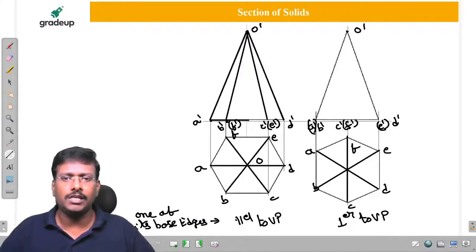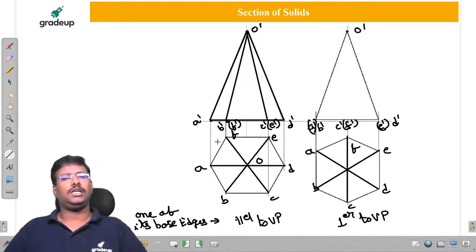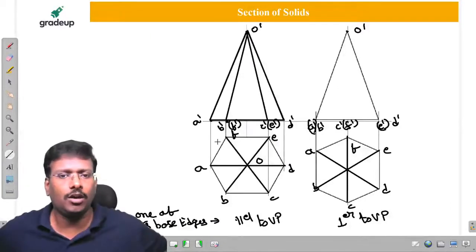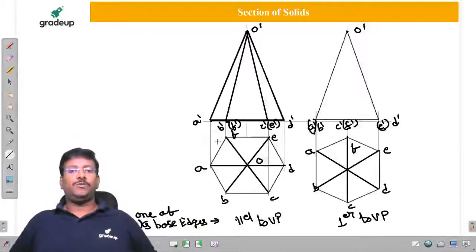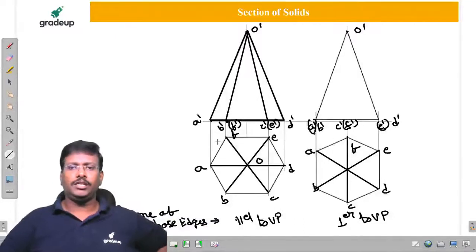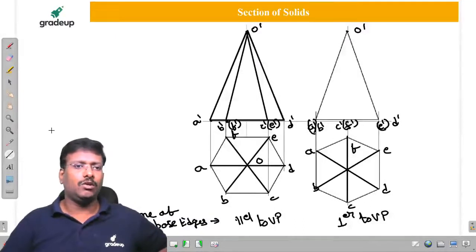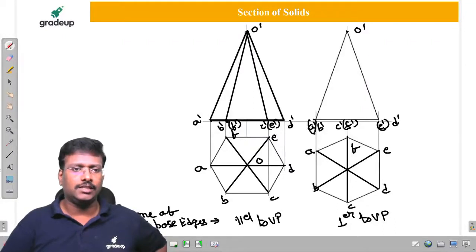At the same time, the base is visible. What about E and F, sir? They are not visible, but they coincide with the visible edge. That's why we are not going to draw them. So here, the axis does not coincide with anything. So we have to draw the axis. So this is the axis.